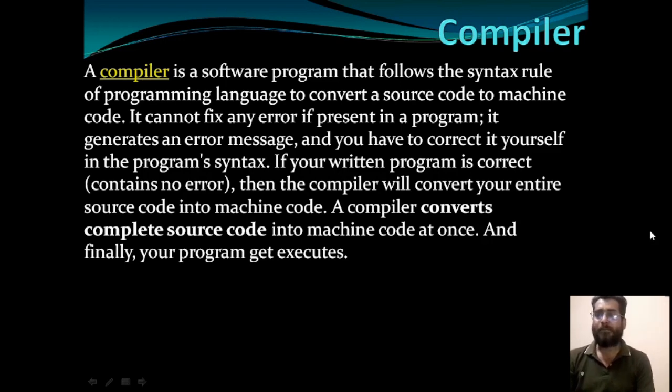If any error is present in the program, then all the errors will be displayed on your screen. If your written program is correct, there is no error, then the compiler will convert your entire source code into machine code, because computer can understand only machine language.